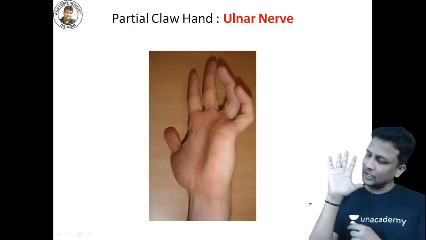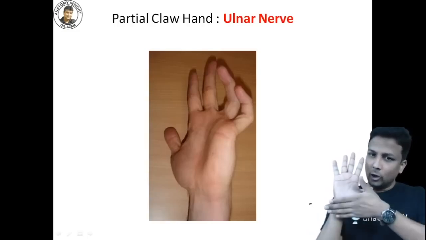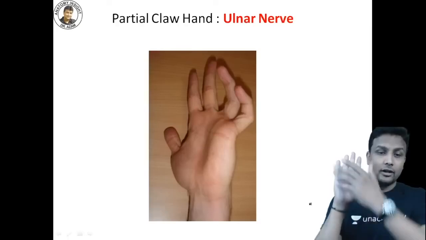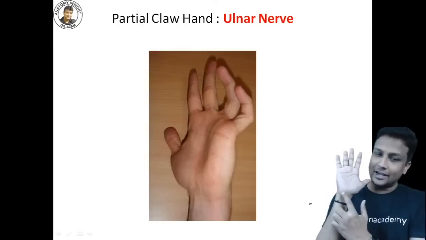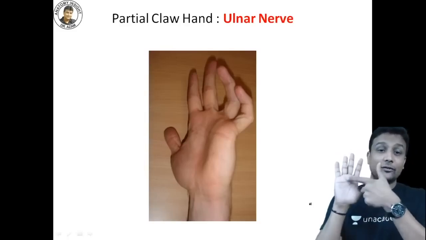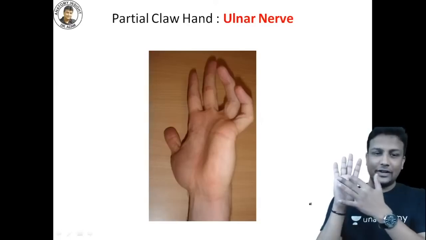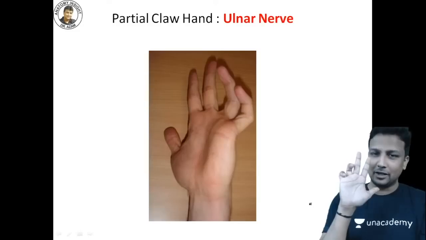Look here. Now, my dear doctors, suppose this is our hand, all the muscles are supplied by your ulnar and median. Suppose the ulnar nerve is injured here. What is the nerve injured? Ulnar nerve. If the ulnar nerve is injured, all the 15 muscles here will be gone. And once these 15 muscles are gone, guys, what is going to happen? My hand is going to become like this.